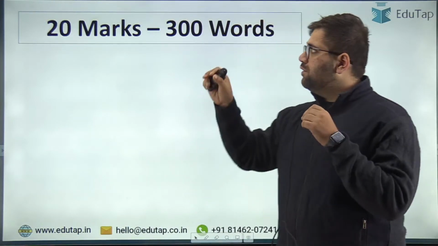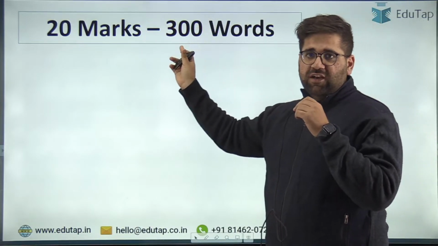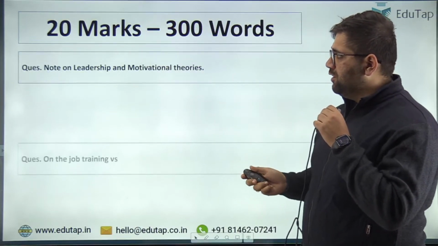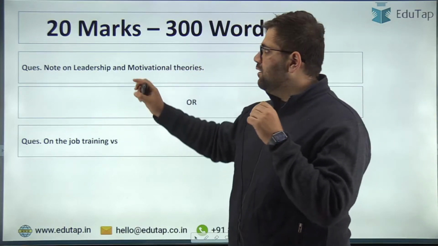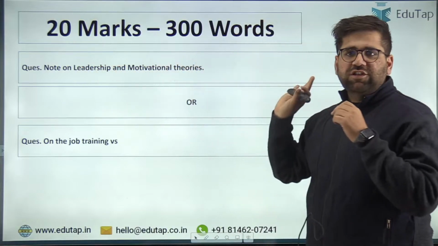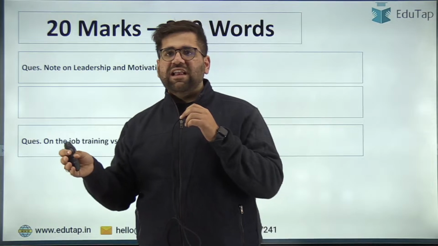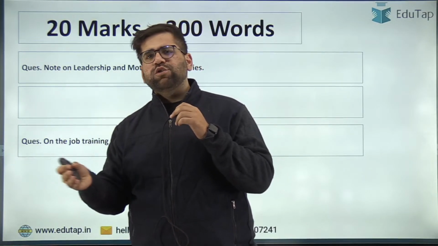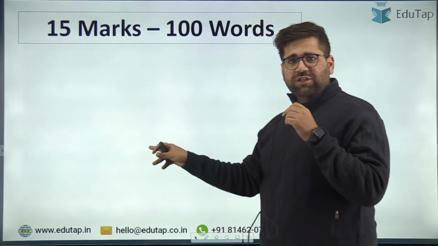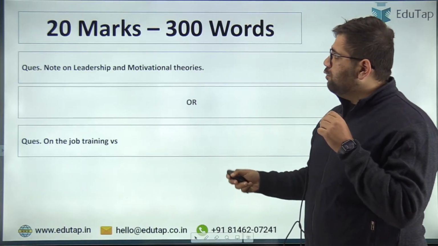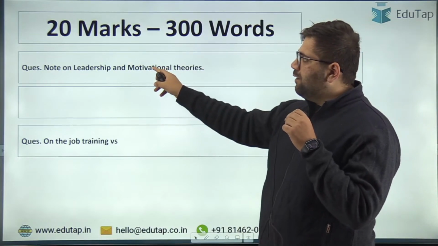In 2024, they asked 20 markers in which the word limit was 300, and you have 2 questions. The ones you should attempt are the note on leadership and the motivational theories. We all know that in motivation, there are process-based theories and content-based theories. In leadership also, you have multiple sets of leadership theories. So these 2 are the questions: a note on leadership, or on motivation.